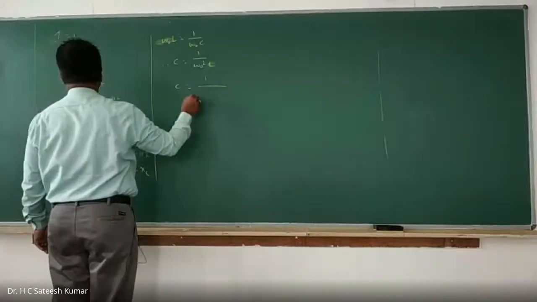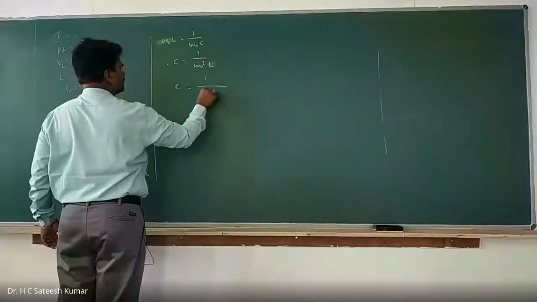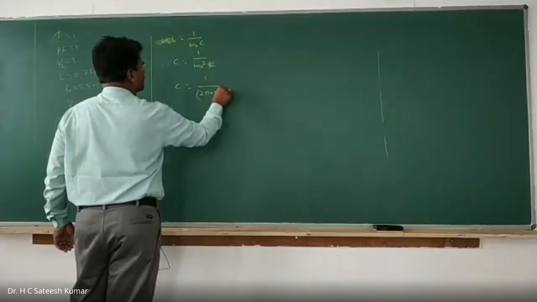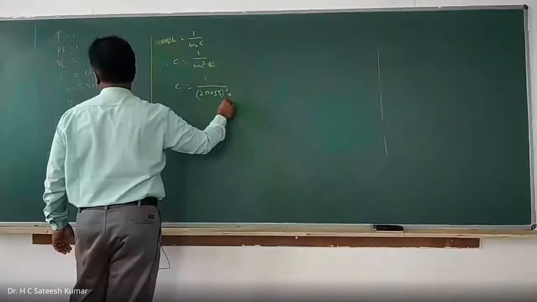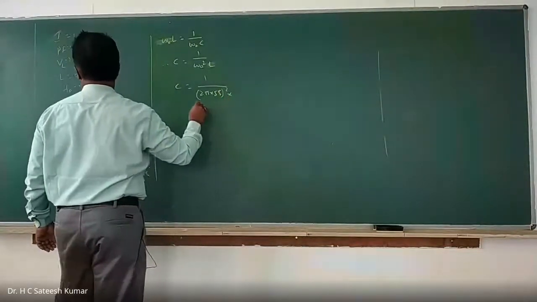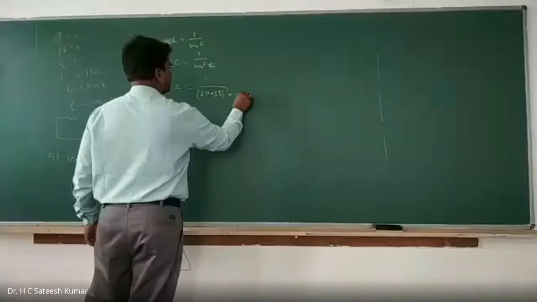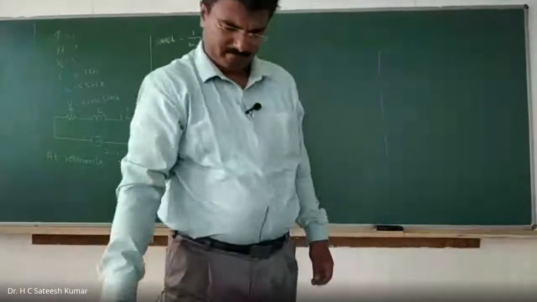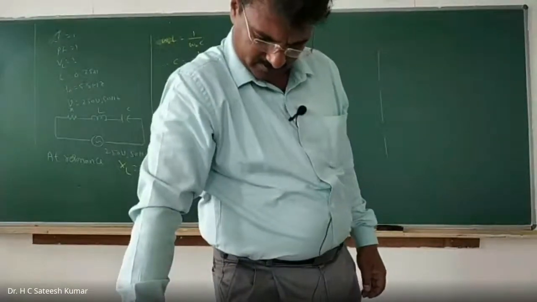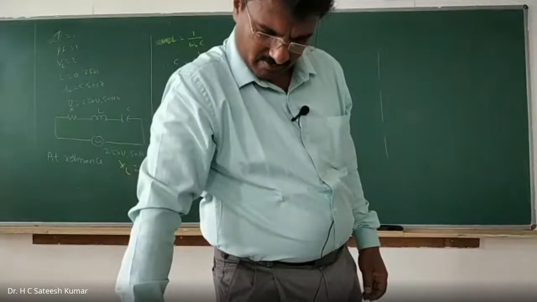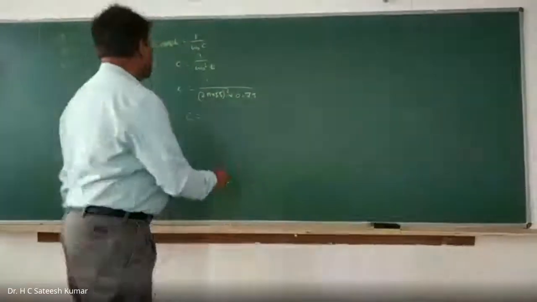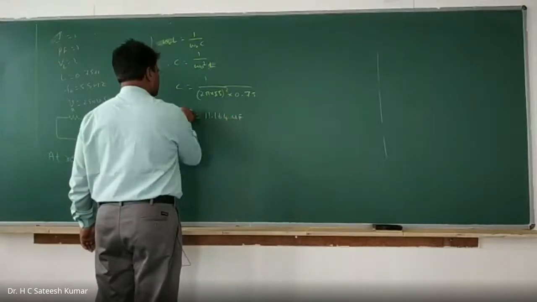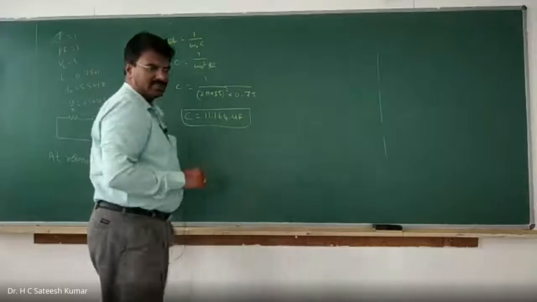Omega naught, here he has given the resonant frequency, is 2 pi into 55, whole square, into L. L is given as 0.75. Calculate C. C is 11.164 microfarad. So we got the capacitance value.